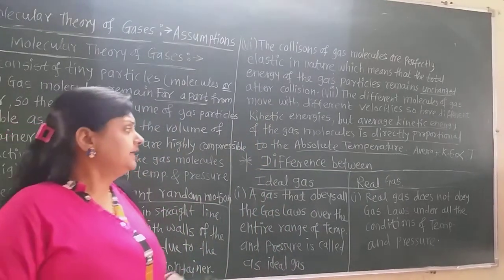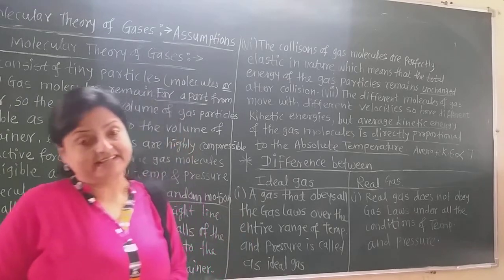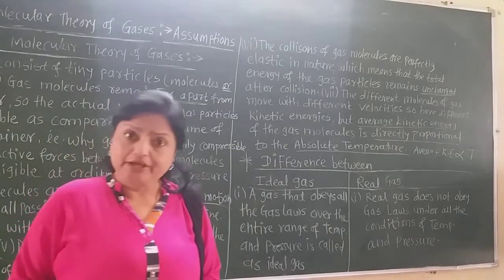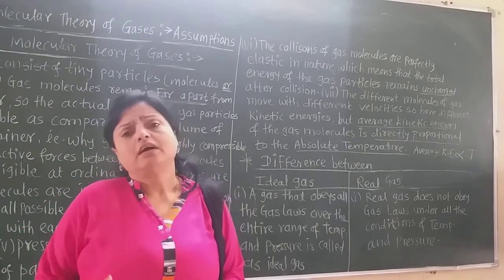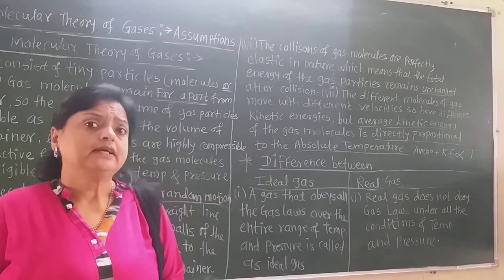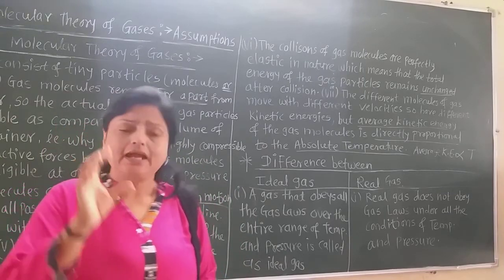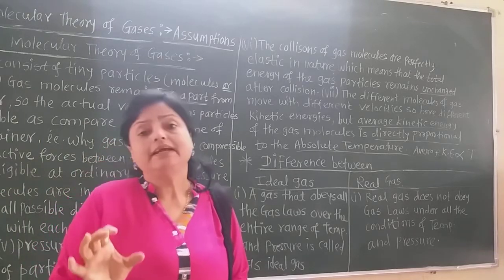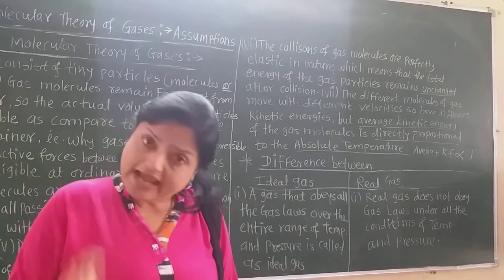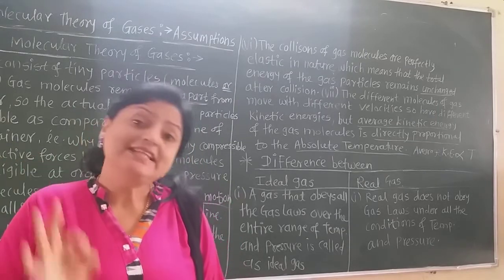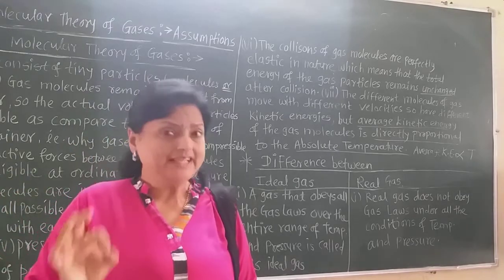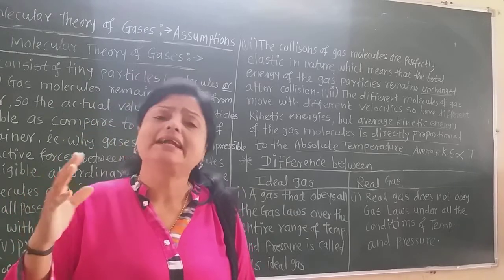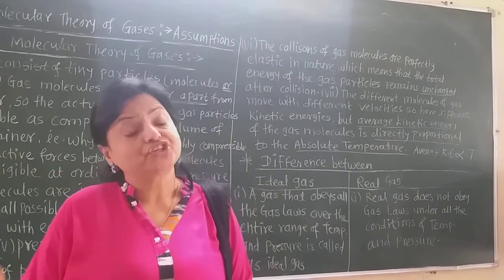Now, let us learn the difference between the ideal gas and real gas. When the scientists Boyle, Charles, Avogadro, Gay-Lussac put forward the different gas laws, they had the ideal gas in front of them. That means they considered the gas to be ideal. They thought that this ideal gas obeys all the gas laws at any temperature and pressure range.